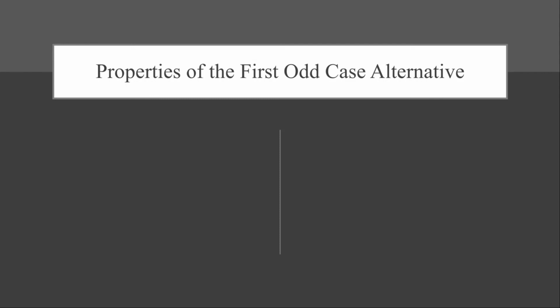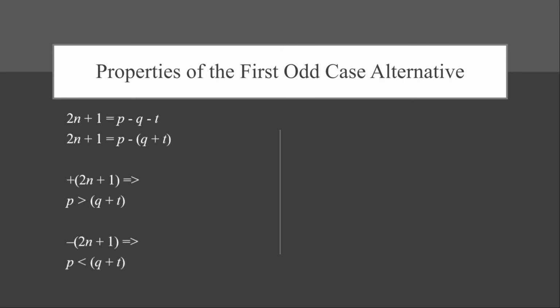Other properties as to what p, q, and t are begin to appear with the first odd case alternative. Applying the distributive property, the first odd case alternative can be shown as 2n plus 1 set equal to p minus the sum of q and t. Then, 2 properties can be inferred. If the odd integer selected is positive, then p must be greater than q plus t, and if the odd integer selected is negative, then p must be less than q plus t. And since 0 is not odd, it does not play a part. Thus, every odd integer is either positive or negative, and is achievable by the first odd case alternative's operations.